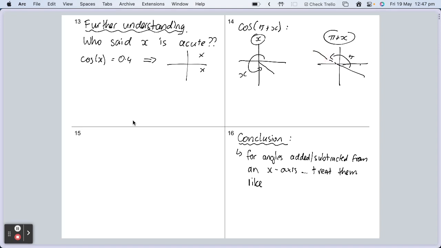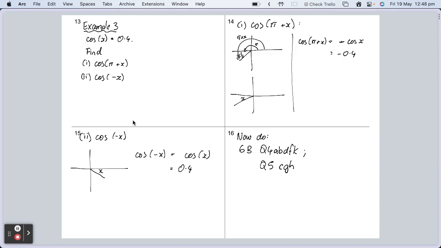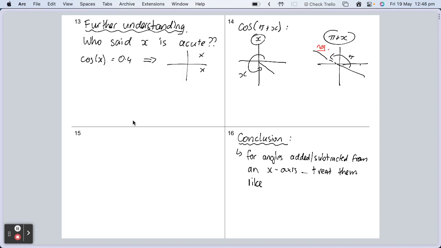And what's the value of cosine in this quadrant? Negative. Treating x as if it were acute got it into this quadrant, but the value is negative in that quadrant anyway. Okay? Similarly, I'll try and draw it all together in a second.